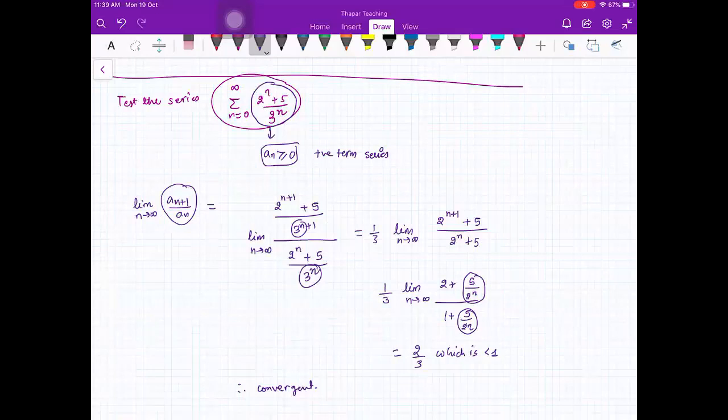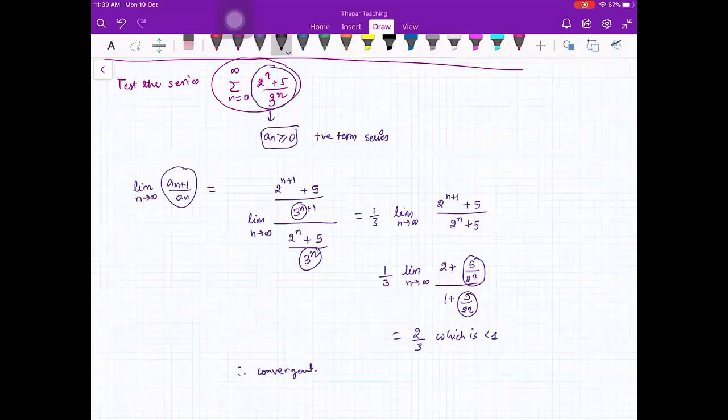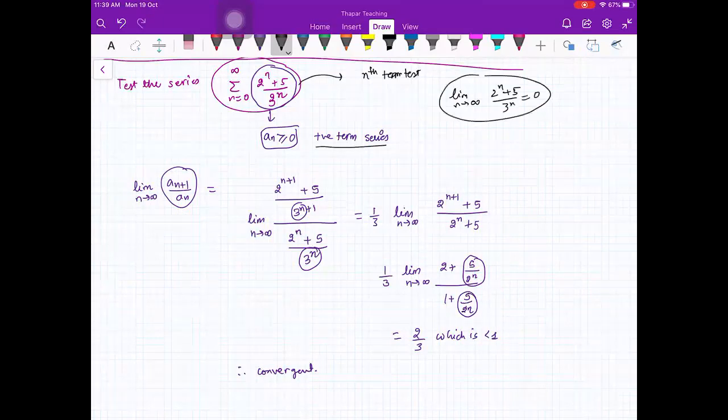Because this is a positive term series, you can try applying the integral test also. So what about the nth term test? It won't work because the limit will be 0, so the nth term test fails. But you can always go for the nth term test first, because if by chance you get your answer with it, that is the easiest one.